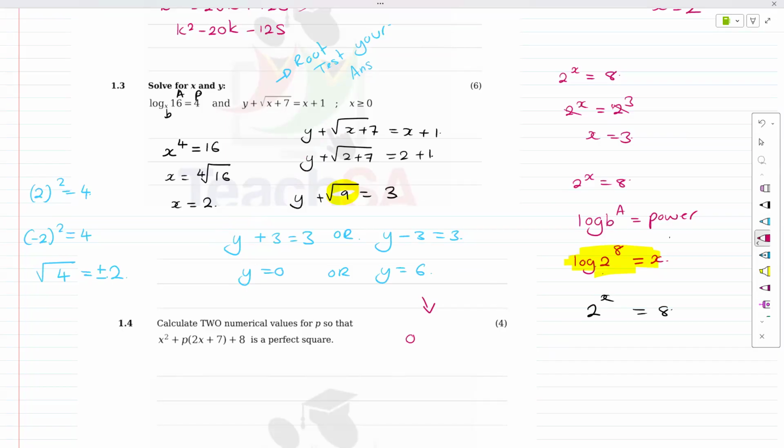If I put the 0 back there, 0 plus root 9 is 3 equals 3. Oh, that works out. If I put the 6 there, 6 plus root 9 is 3. Does it fully work out? Sometimes no. But I do understand that we could get confused. But always double check the answer. Double check to see if everything works out. Generally, I would reject y equals 6.